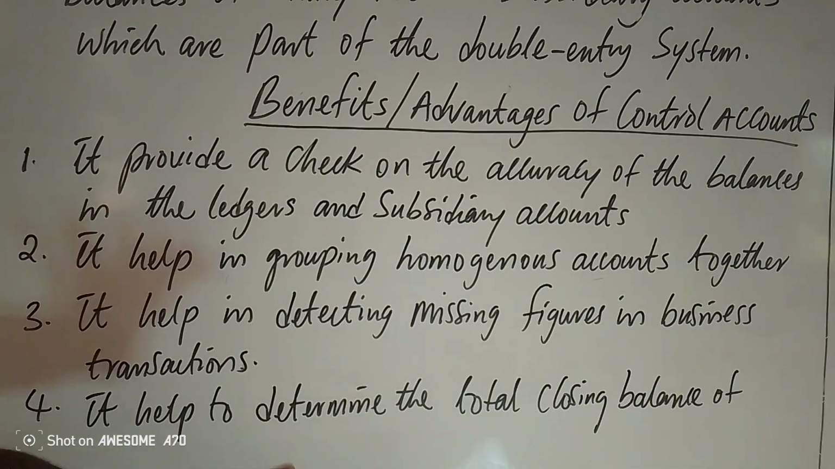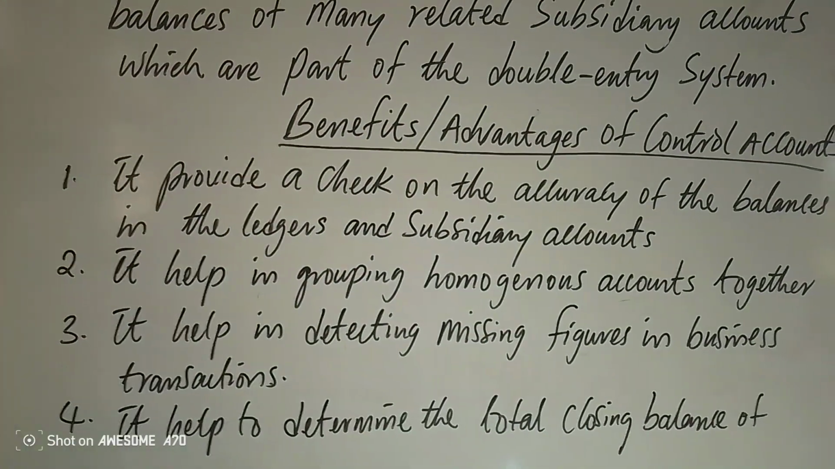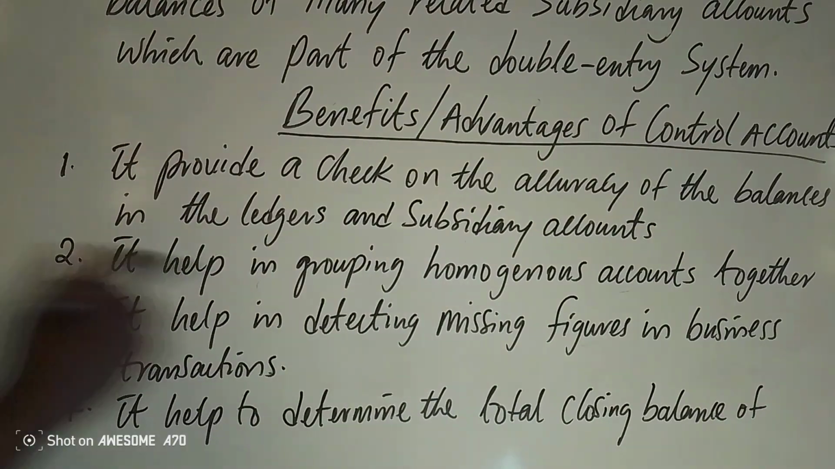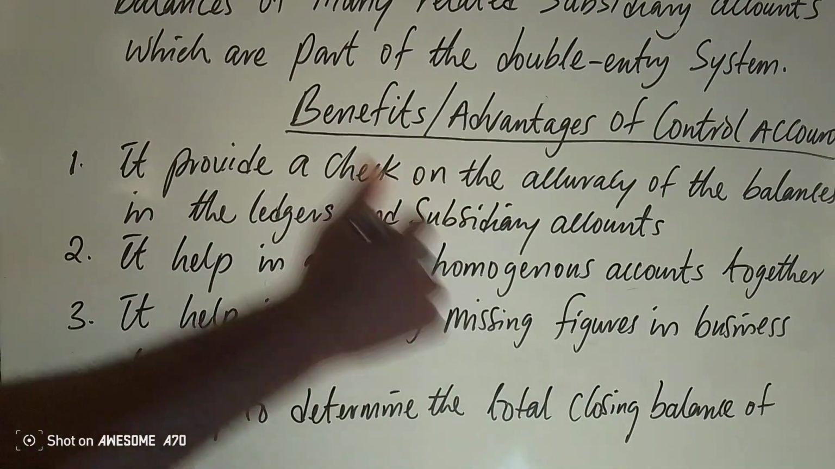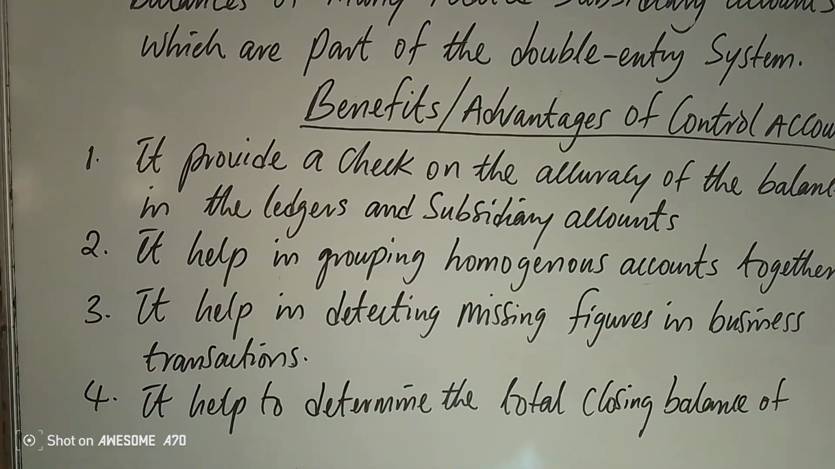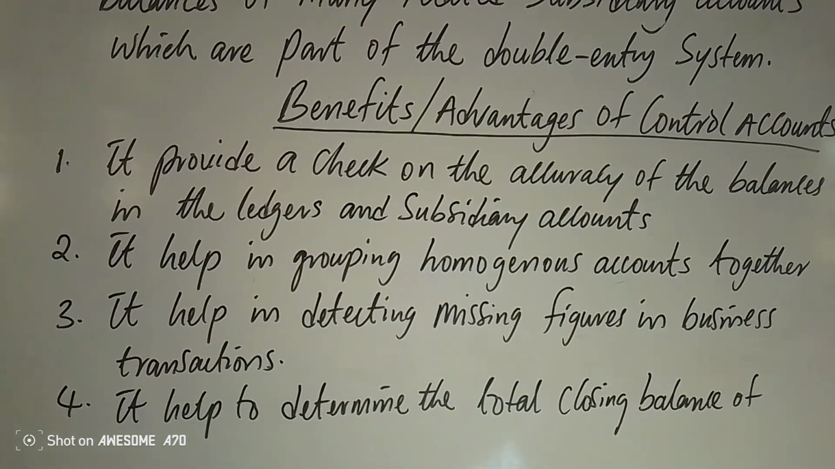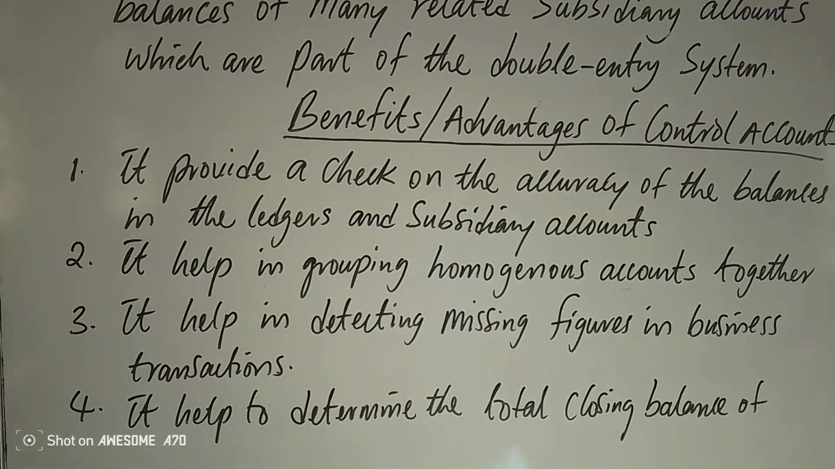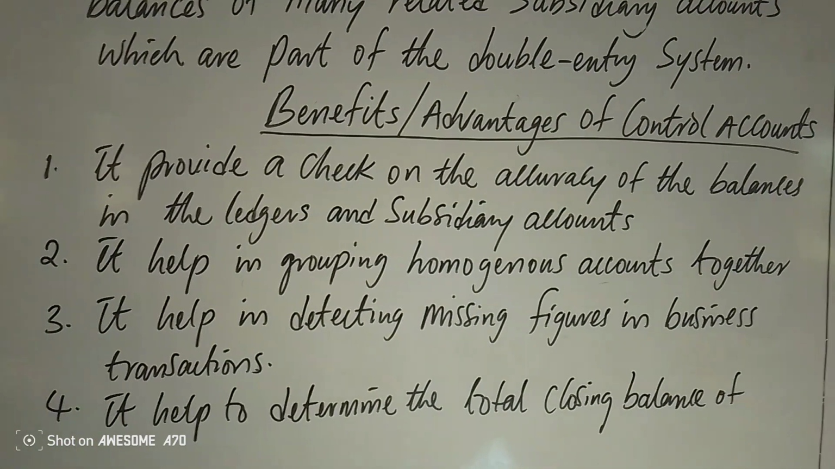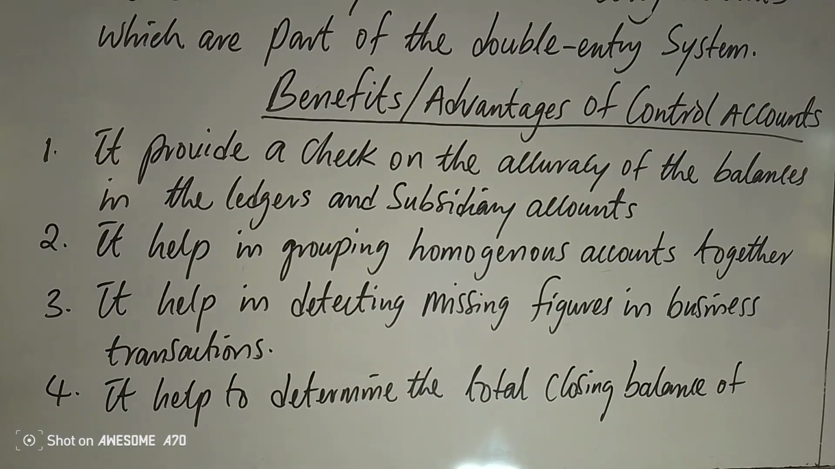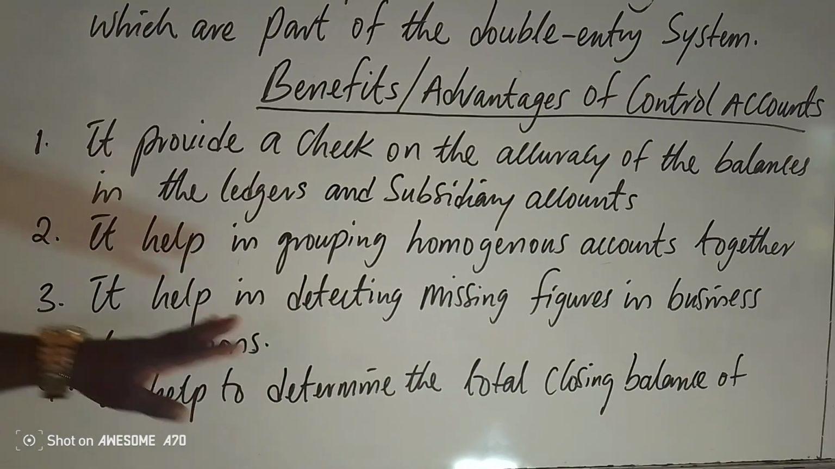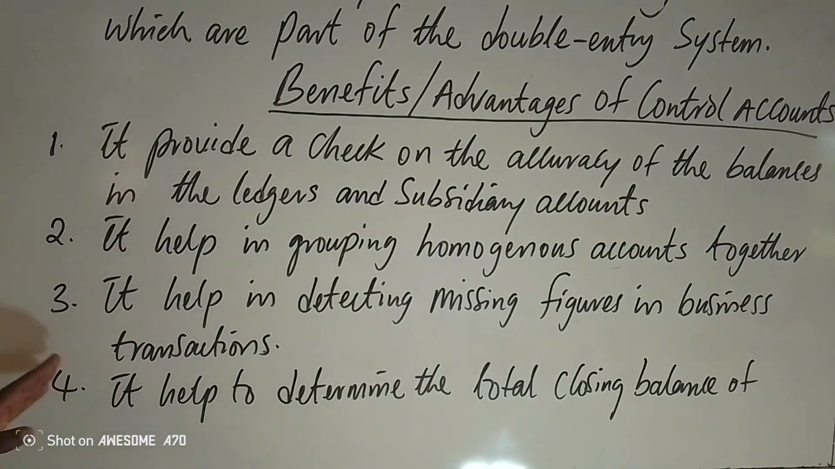If the payment from the sales was not received and it results in bad debt, it is clear that the bad debt account will relate to sales. These are the homogeneous accounts we're talking about here. It helps to group such accounts and relate them to a given transaction, especially that of sales and purchases together, for decision making. Next, it helps in detecting missing figures in business transactions.